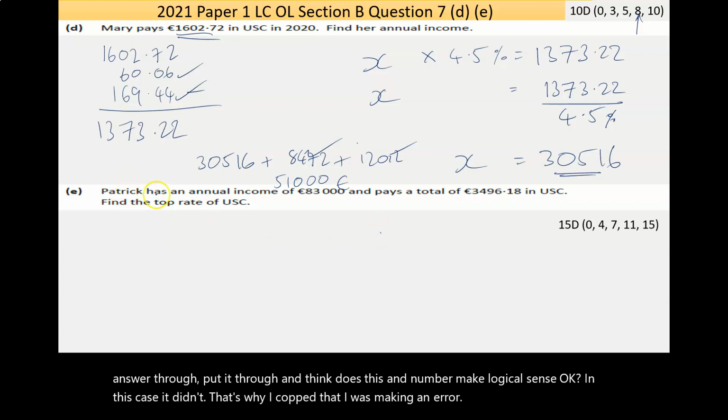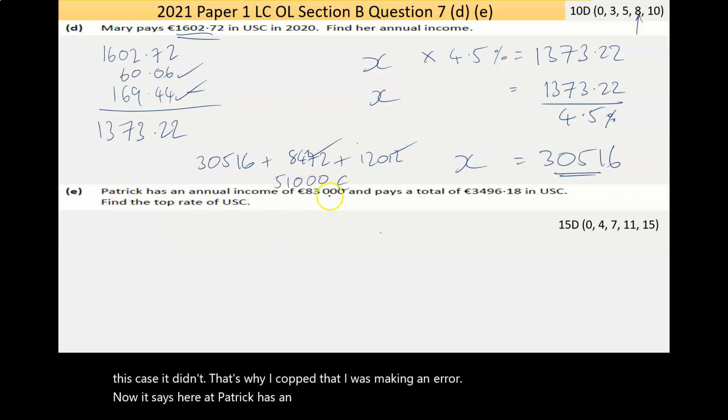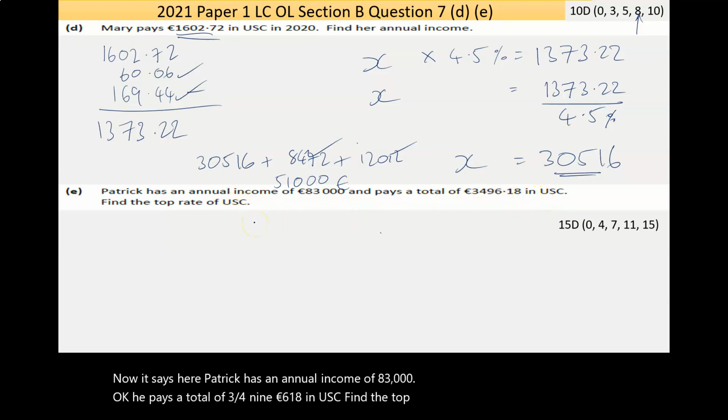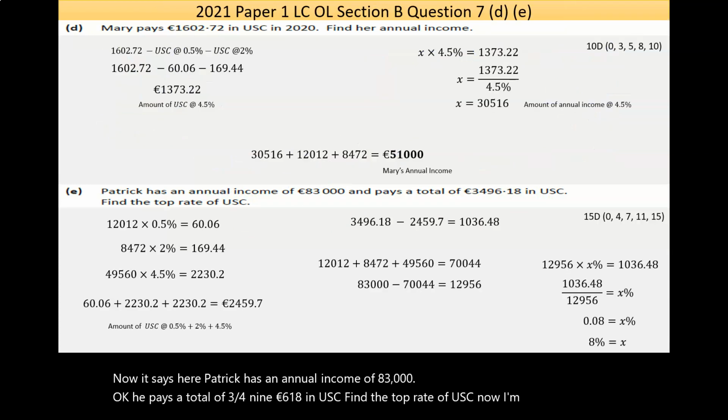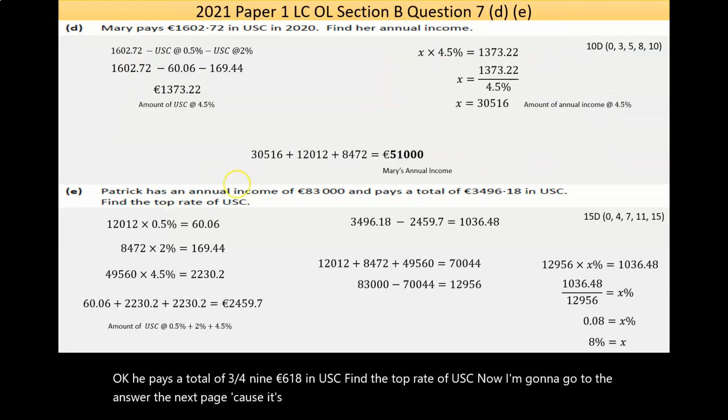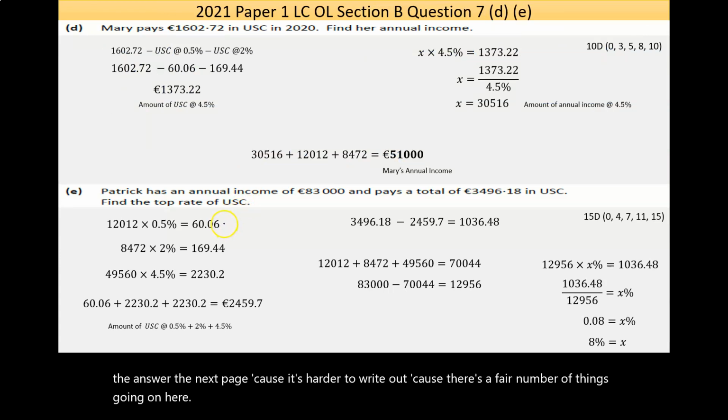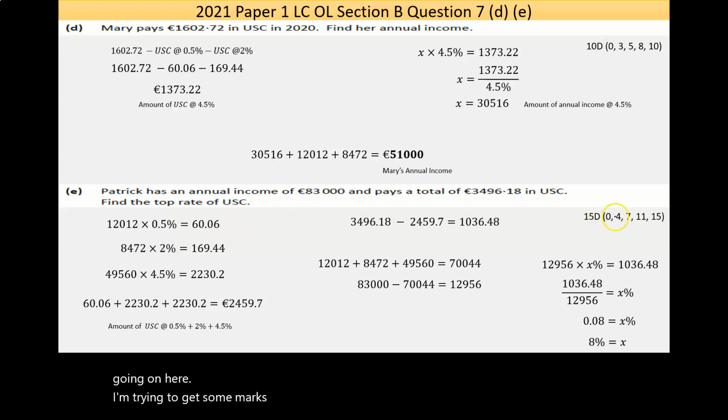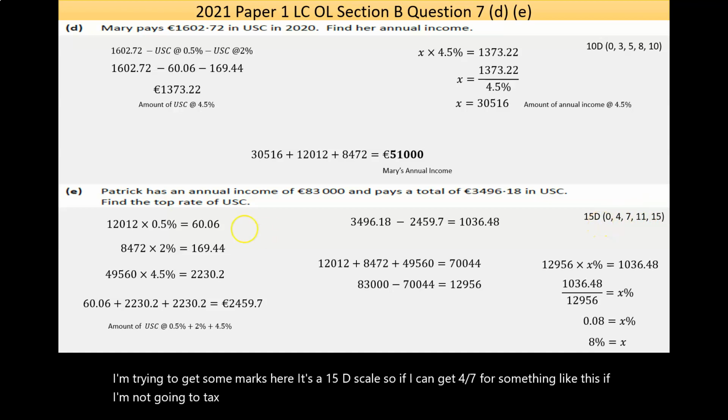Now it says here, Patrick has an annual income of 83,000. Okay, he pays a total of 3,496 euros 18 cents in USC. Find the top rate of USC. Now I'm going to go to the answer on the next page because it's harder to write it out because there's a fair number of things going on here. I'm trying to get some marks here. It's a 15D scale. So if I can get 4.7, for something like this, if I'm not good at tax questions, that's not bad. Okay.